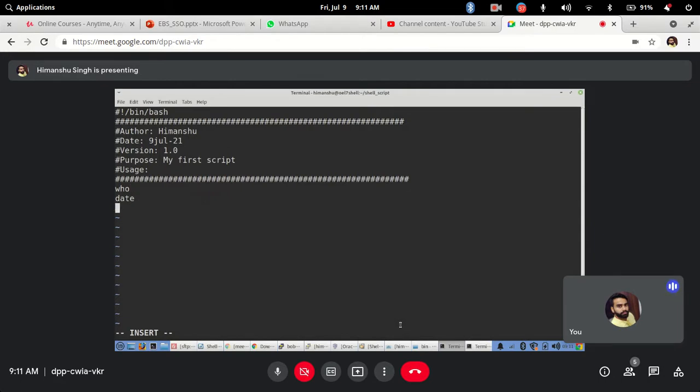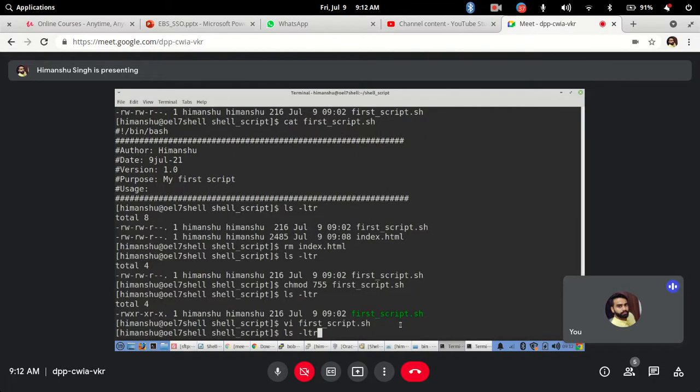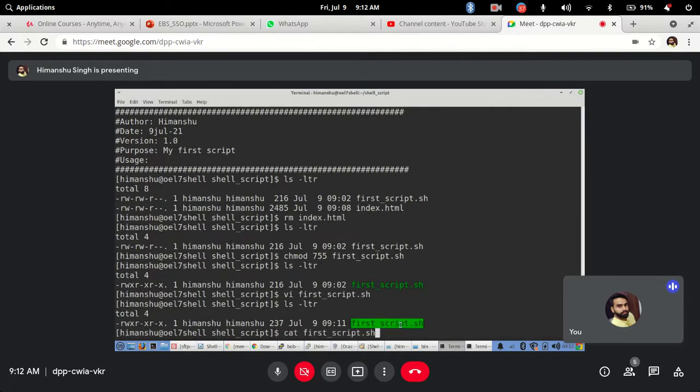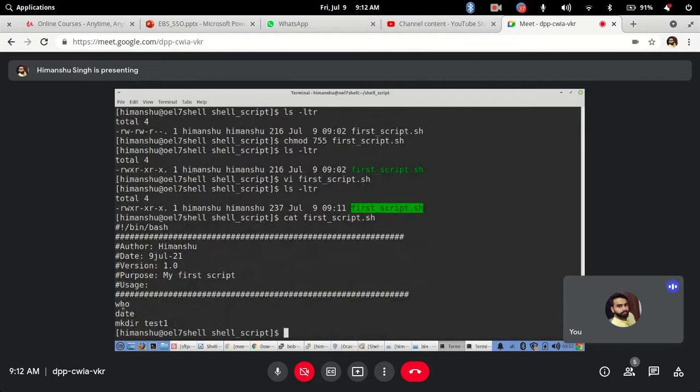Or let's say I will add a simple mkdir command, and where do you want to make the directory? In the present working directory, so I don't need to give any path. I will say test1, simple, and save it. Now this script has three action items that I have defined. First show me the output of the who command, then show me the date, and then create a directory using mkdir named test1 in the present directory from where the script is being executed. Got it?